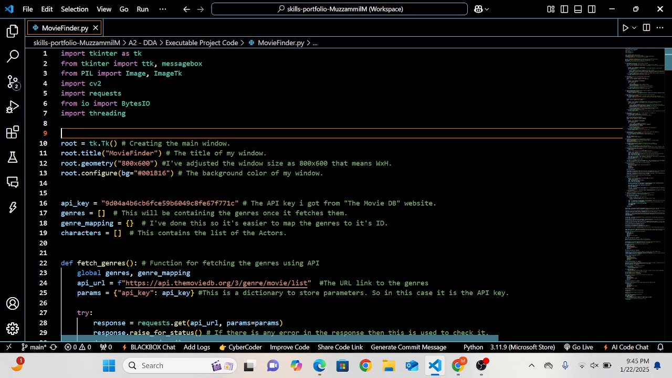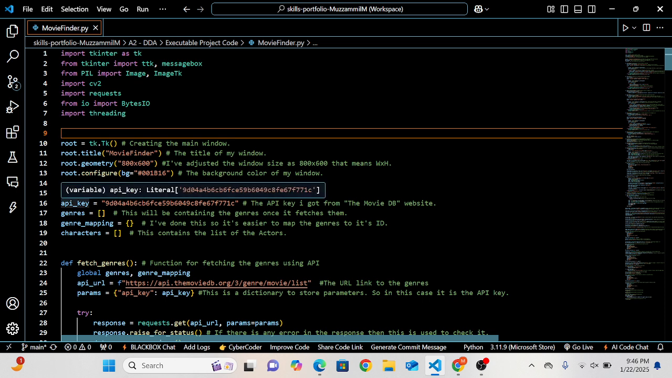I chose the MovieDB API to create a movie finder application. As you can see in the start, I have created the main window and gave it a title and a size. The root.configure code helps me put the color in the background of my window.